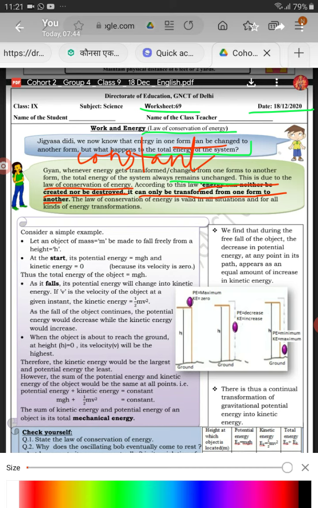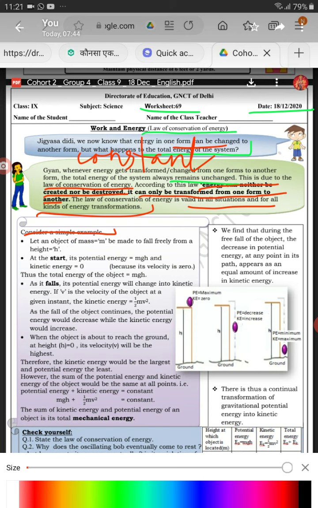And this is called law of conservation of energy and is valid in all situations and all kinds of energy transformations. For this, let us take a simple example.